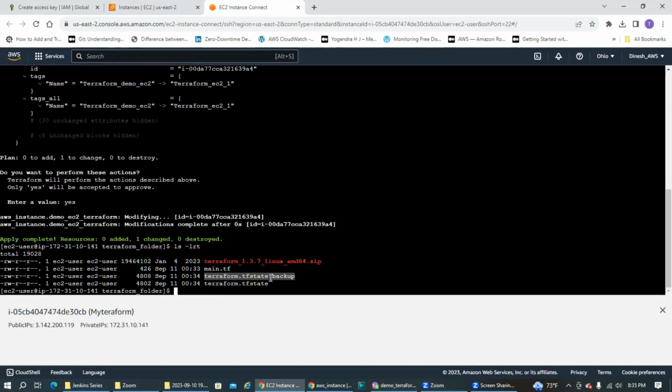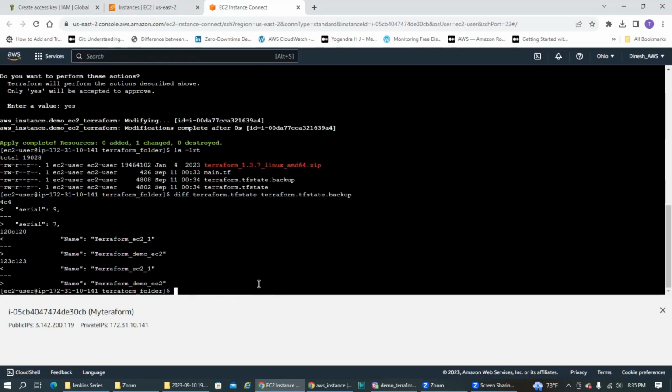That's not an issue. Let's see the difference between these two files, terraform.tfstate and terraform.tfstate.backup. You see, there is a difference. That's how Terraform maintains the state of your resource.